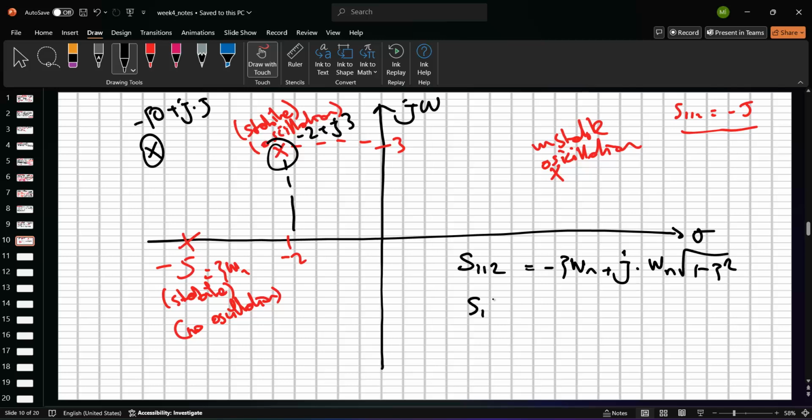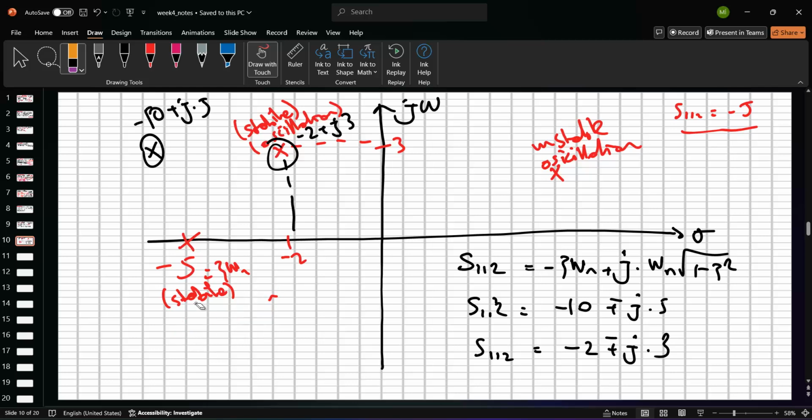And so S1,2 in the first case is minus 10 plus j5, and the other is minus 2 plus j3, right? And so these two parameters are different from each other.